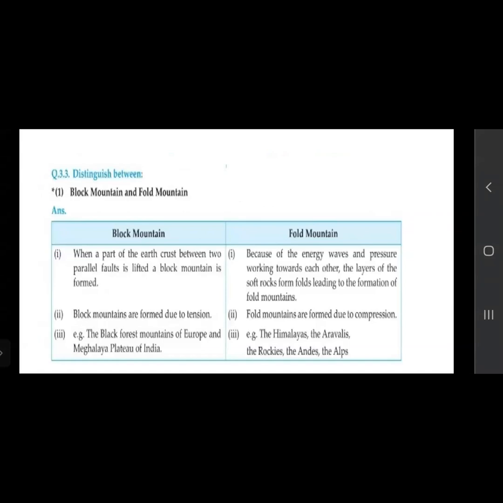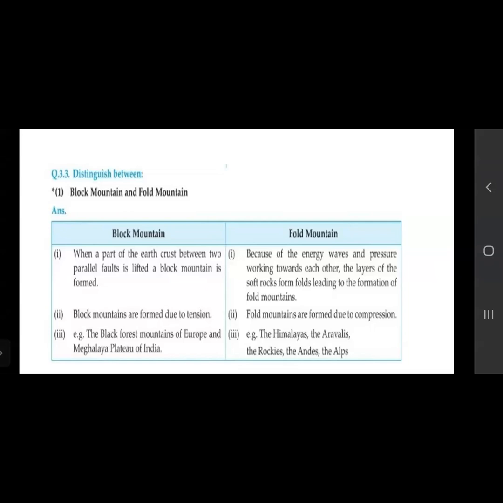Now distinguish between fold mountain and block mountain. Block mountain: when a part of the Earth's crust between two parallel faults is lifted, a block mountain is formed. You have to write the differentiation the same way as it is shown, one point here, the other point there. We have seen how it is lifted up.